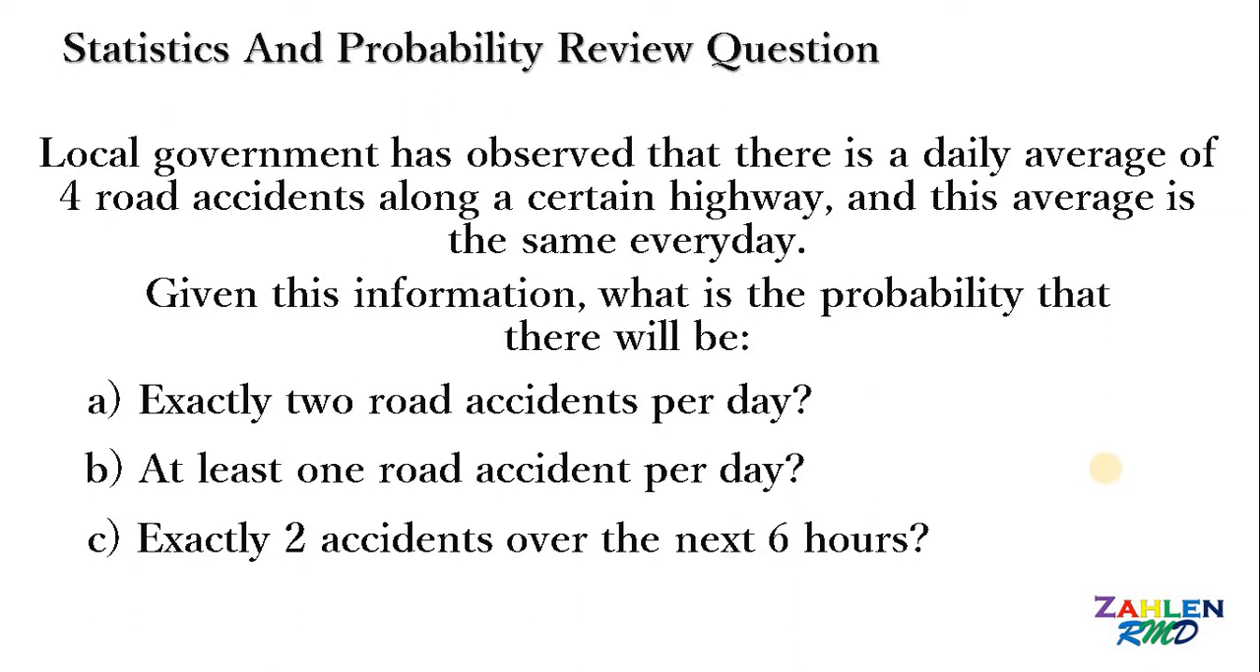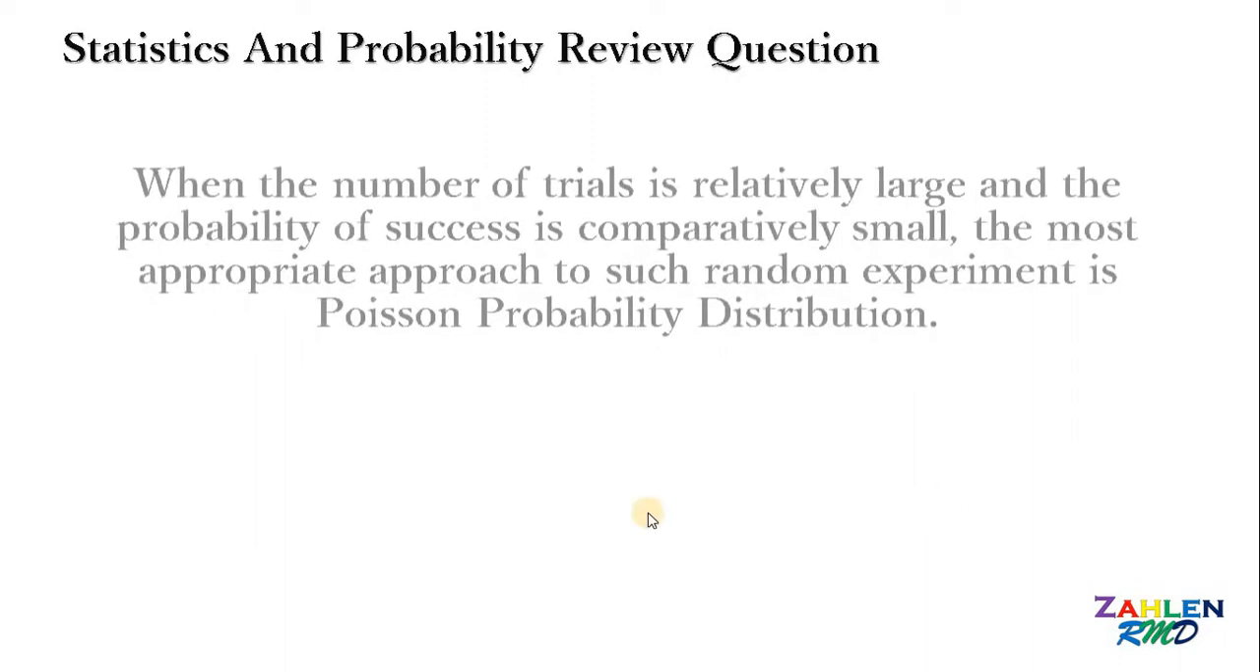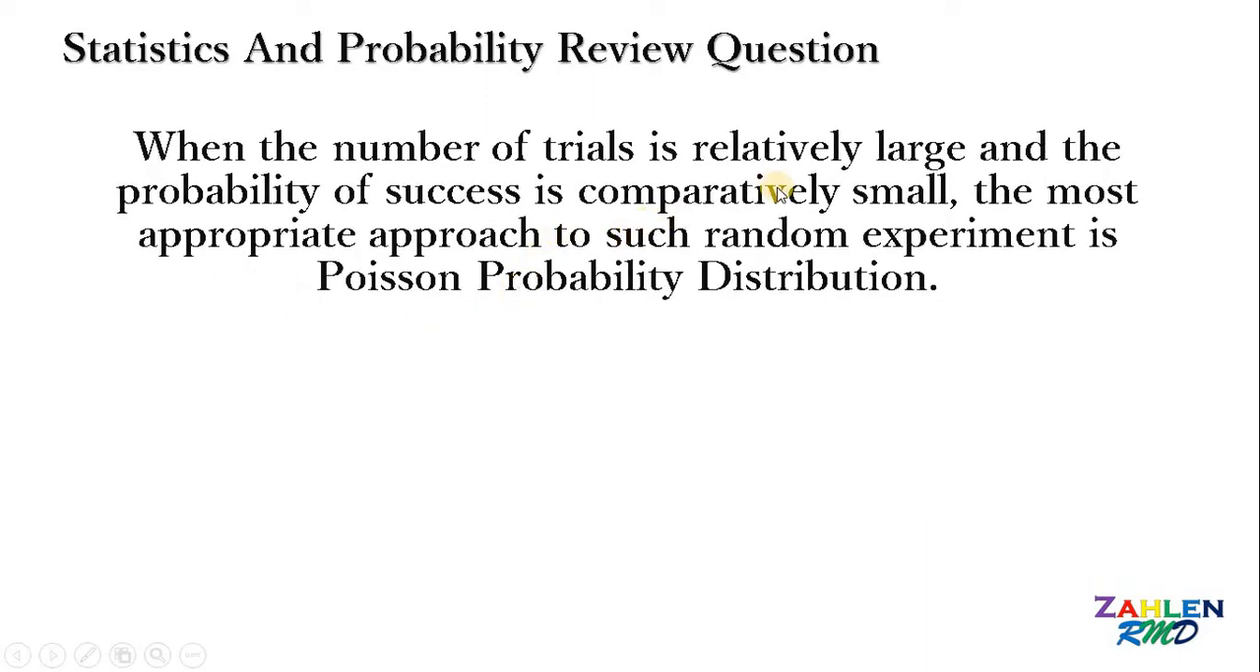Now, if you want to try this problem, just pause this video. And if you're not sure with your answer, here's the solution. But before that, let's review some concepts. When the number of trials is relatively large and the probability of success is comparatively small, the most appropriate approach to such a random experiment is what we call the Poisson probability distribution.